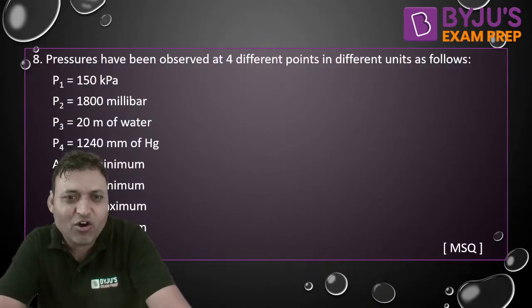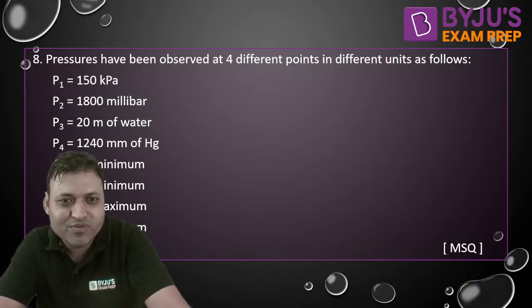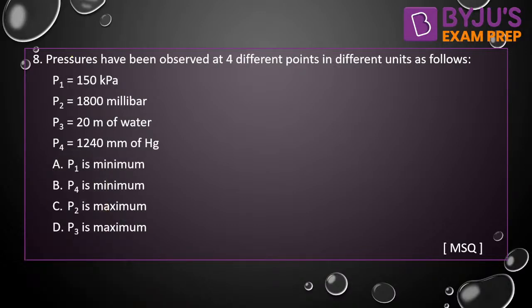Question number 8 on your screen. It is MSQ. This is your assignment question. Again, very simple question. You need to find out which is the minimum pressure and which is maximum pressure. This is your assignment question. Do solve this question at home, and share your answer through the Telegram group or bring your answer in the next class.